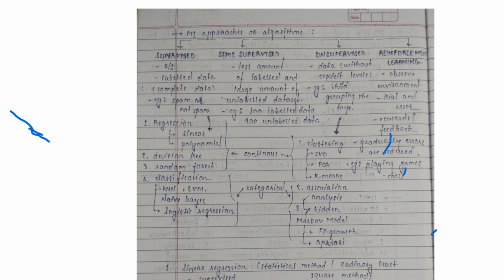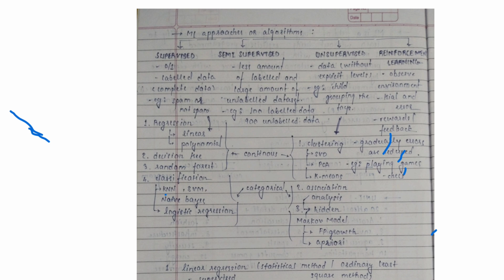Okay, so there are some algorithms in supervised learning, like linear regression and polynomial regression. We use these machine learning algorithms for supervised learning. Second is the decision tree. To take a decision from many decisions, we use the decision tree. The random forest algorithm is a combination of different decision trees.